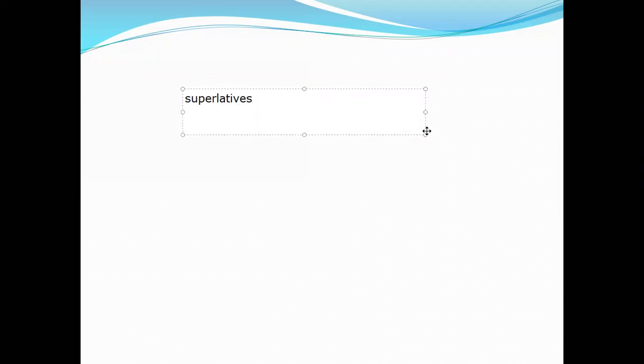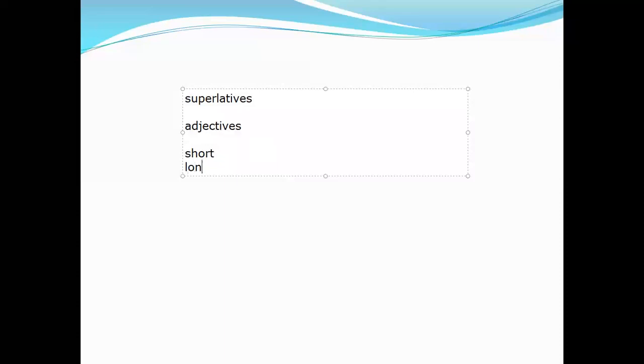Okay, remember, as we've been covering in English, when we refer to adjectives, this is a review. Adjectives can be classified into short adjectives and long adjectives. Remember that the aspect that determines whether an adjective is short or long is the number of syllables. One syllable is considered short, and a long adjective has two or more syllables. Remember, we may add an example. This one is tall, or we may add here expensive.